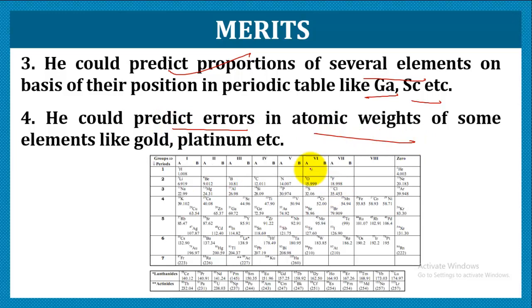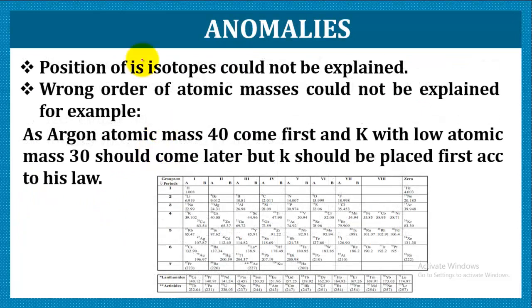While he was arranging the elements in order of increasing atomic masses, he was so confident that at certain places he could make out that the atomic mass of a few elements wasn't correct. And it was actually proved just on the basis of the properties. Like for gold and platinum, the atomic mass which was earlier assigned was wrong, and he could make that out when he was arranging the elements on the basis of atomic mass in his table. And there were merits, and there were a few demerits also.